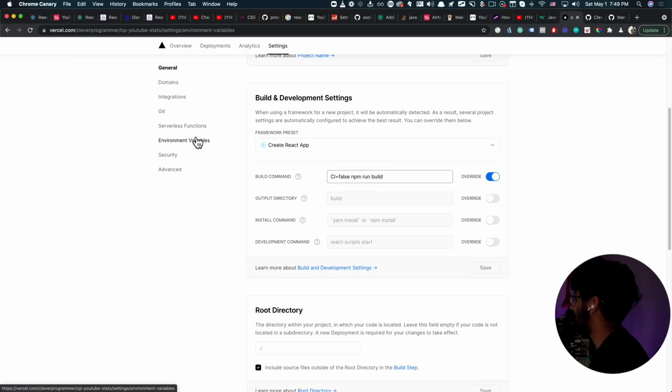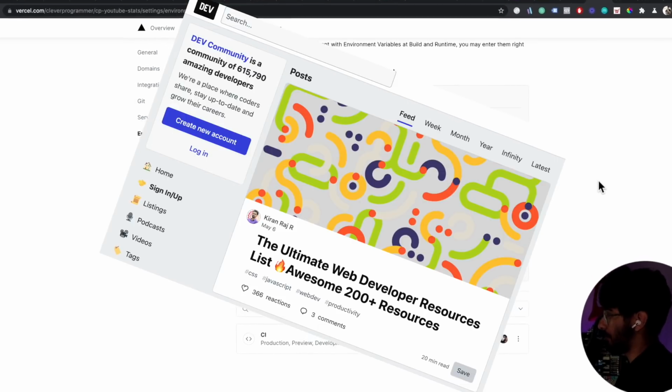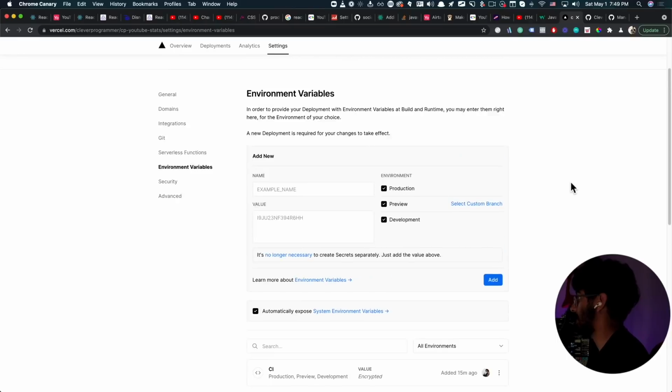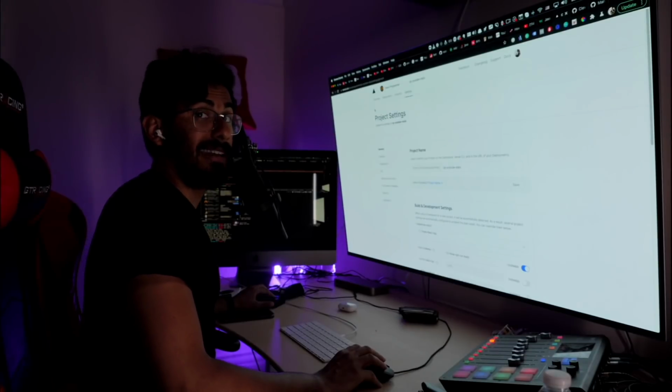And also in my environment variables, I set CI to false. False as in this, and CI as in CI, all caps. I got it from a blog post from dev.to, so if you find this helpful, this might actually help you in case you were trying to deploy something. Other than that, I'm just gonna get straight back to it.